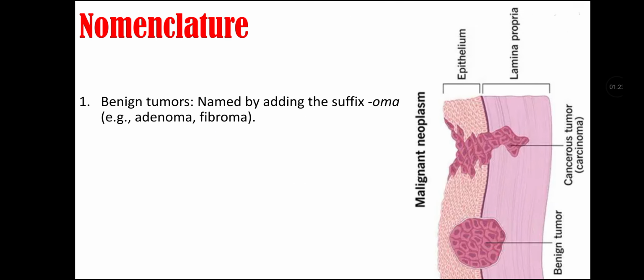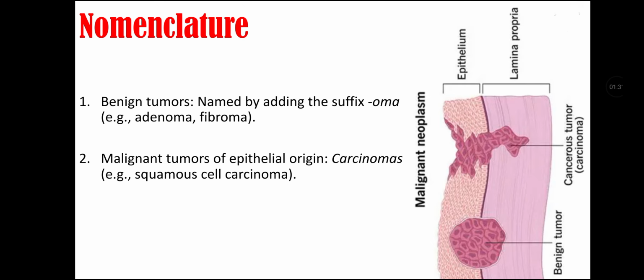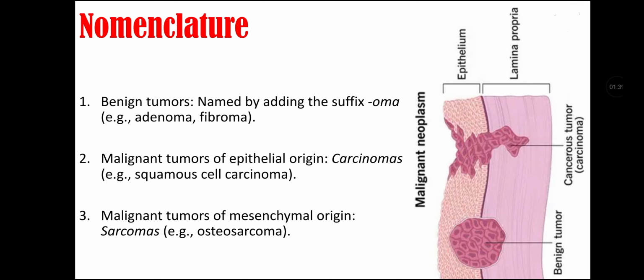Nomenclature of neoplasia. First, there are benign tumors that are named by adding the suffix "oma", for example, adenoma and fibroma. Second, there are malignant tumors of epithelial origin, called carcinomas, for example, squamous cell carcinoma. Then there are malignant tumors of mesenchymal origin that are called sarcomas, for example, osteosarcoma.